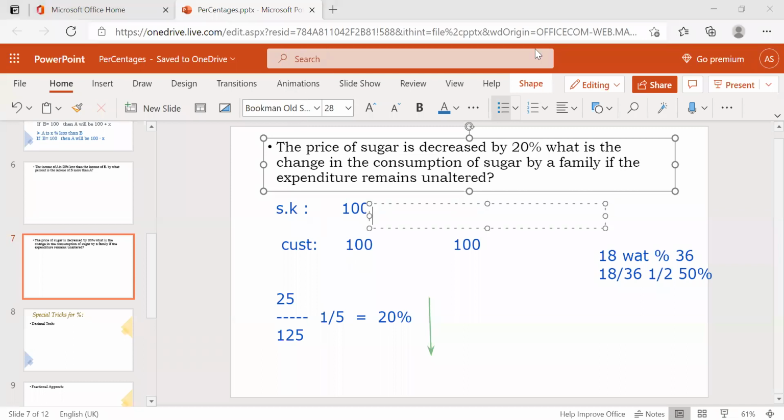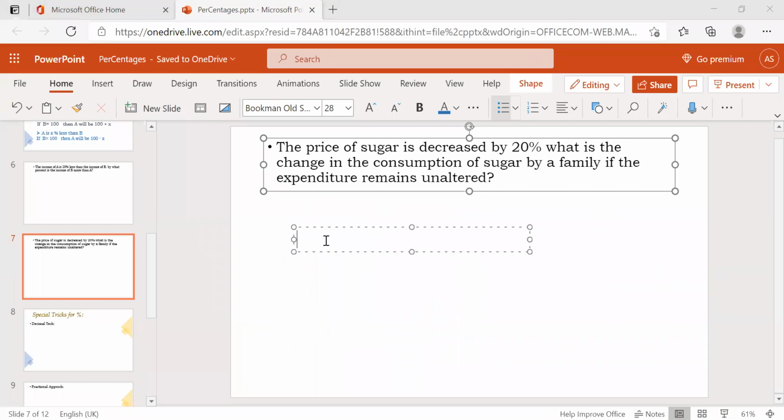I will get more. So here the same thing. Previously the price is 100 rupees. Now it is a 20% decrease, which is nothing but the new price is only 80 rupees, right?